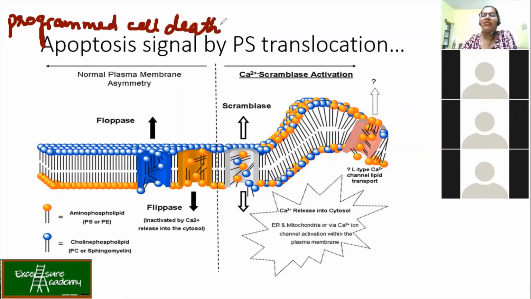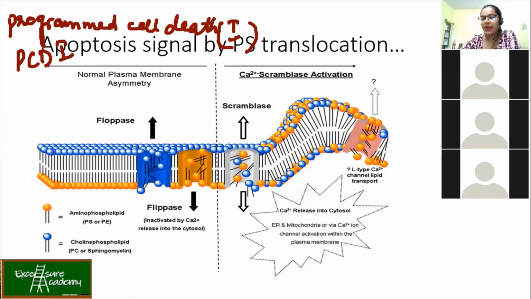What does it mean? When something goes wrong with the cell and it becomes harmful and it is not able to recover or repair the problem within the cell, the cell decides to undergo suicide. So this is programmed cell death, and this is type 1. It is also written as PCD1.